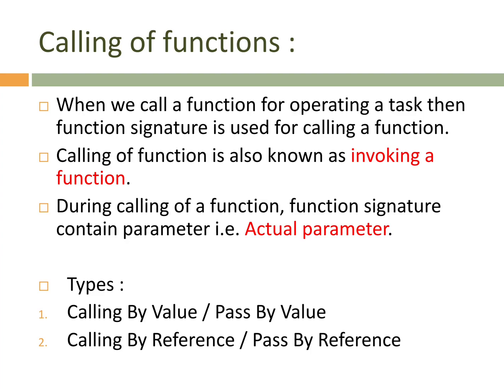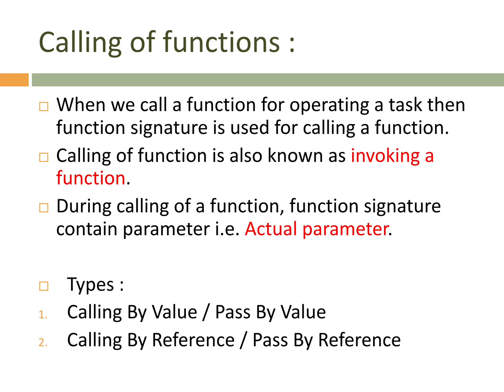Second point, calling of a function is also known as invoking of a function. I told you earlier. Then the third point, during calling of a function, the function signature is used which contains some parameters. Those parameters are known as actual parameters. All these things I told you earlier, but I am repeating them because this topic contains all these things. And now the main motive of creating this video is the types.